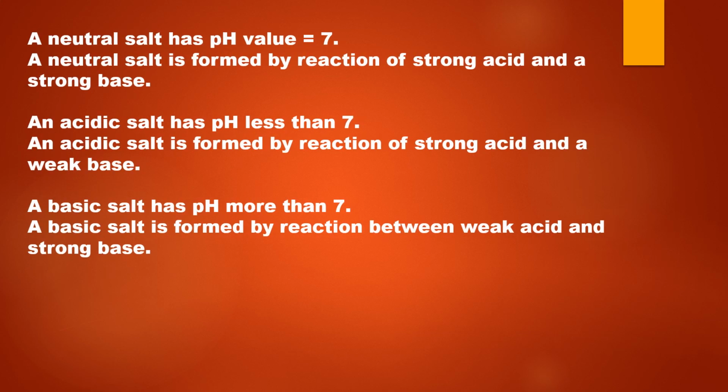In chapter number 5, we have learned that salts are of three types: neutral salt, acidic salt, and basic salt. A neutral salt is formed by reaction between a strong acid and a strong base. Acidic salt is formed by reaction between a strong acid and a weak base. A basic salt is formed by reaction between a weak acid and a strong base. Also, the pH of neutral salt is equal to 7, pH of acidic salt is less than 7, and pH of basic salt is more than 7.